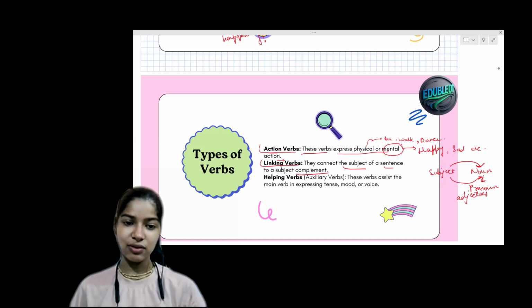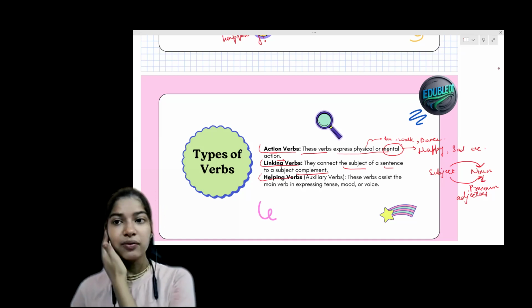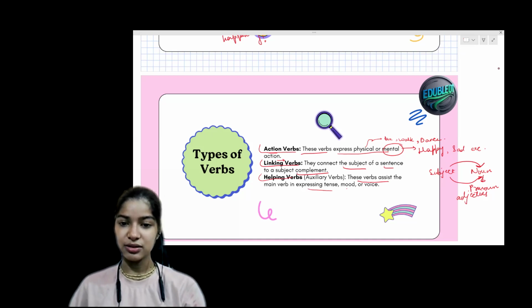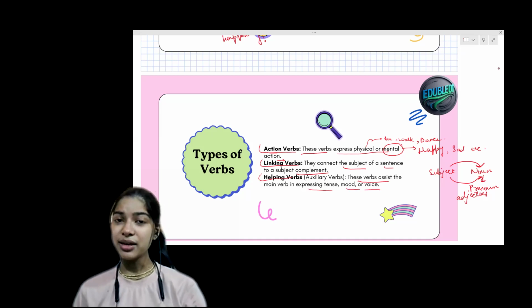Next we are going to learn helping verbs, or we can say auxiliary verbs also. These verbs assist the main verb in expressing tense, mood, or voice. As the name is self-explanatory, it helps the sentence.